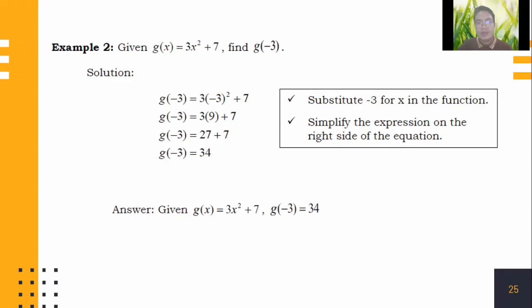the parentheses. So negative 3 raised to the second power is negative 3 times negative 3, that is 9. So 3 times 9 plus 7. To simplify the expression, 3 times 9 is 27 plus 7, so that becomes 34. That means g of negative 3 is equal to 34.